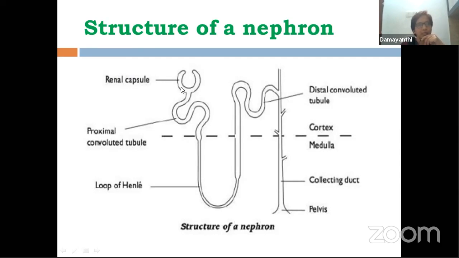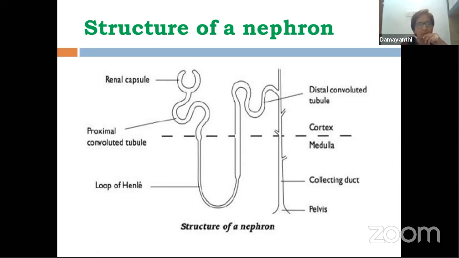This is Bowman's capsule. This cup-shaped structure is Bowman's capsule. And this part, what you are able to see from here till here, this whole part, is called the renal tubule. Actually, I should be going in this way. This whole part from here till here is the renal tubule. Now, what is the length of each nephron? That means the renal tubule, if you take it out and measure, you find that it is 3 centimeters in length.